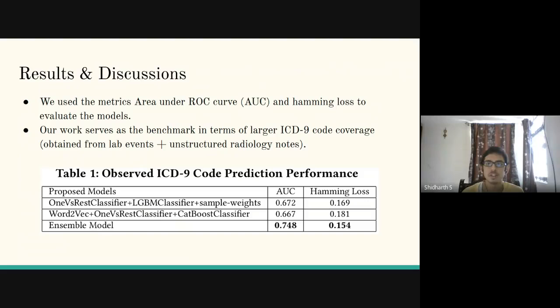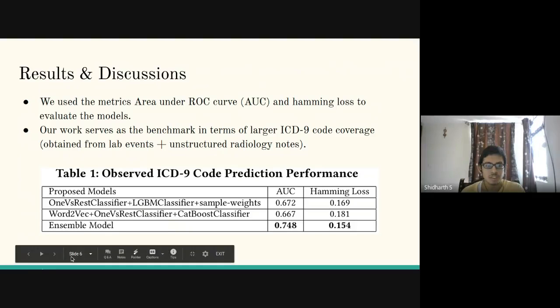For our results, we used a couple of metrics, which are the area under the ROC curve and the Hamming loss. We use Hamming loss because our problem statement involved classification of a multi-label task, so Hamming loss seemed to be a fit option. And as I said before, no other paper has considered both lab events data as well as clinical text data for classifying the ICD-9 codes. So our model serves as the benchmark.